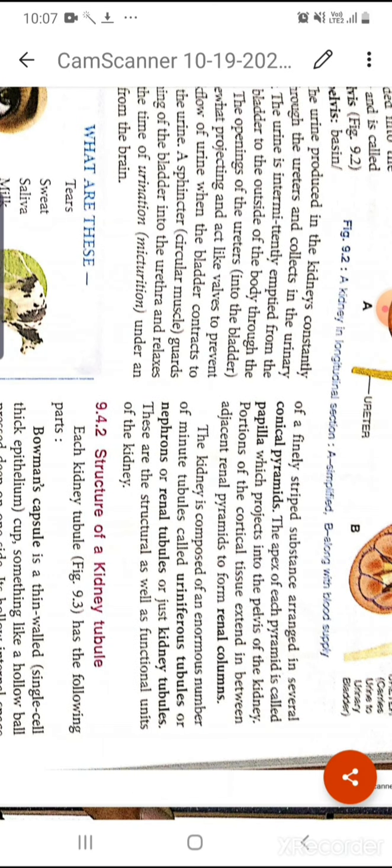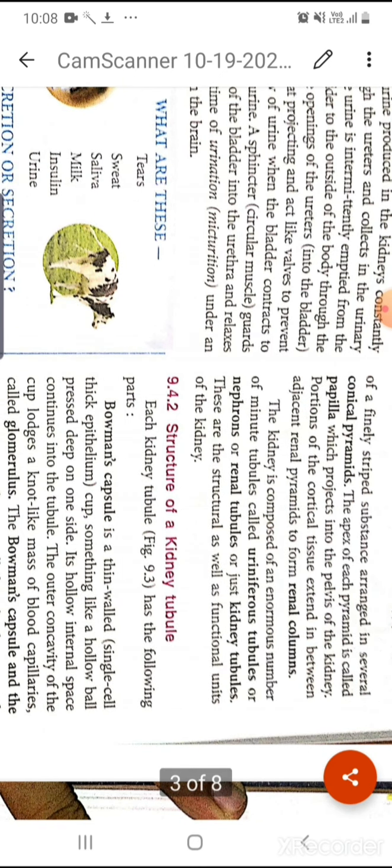Okay, and the projections of cortical tissue extend in between the adjacent renal pyramids to form the renal columns. And the kidney is composed of an enormous number of uriniferous tubules or the nephrons, which is the main unit of the kidney.